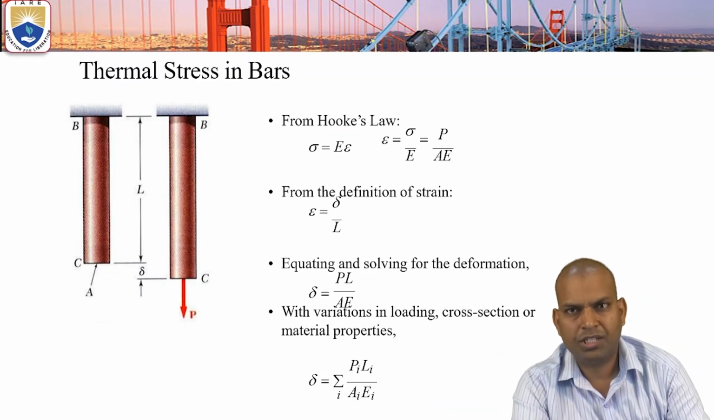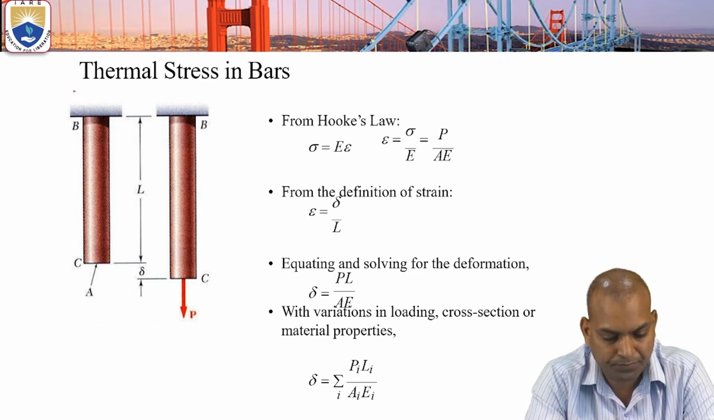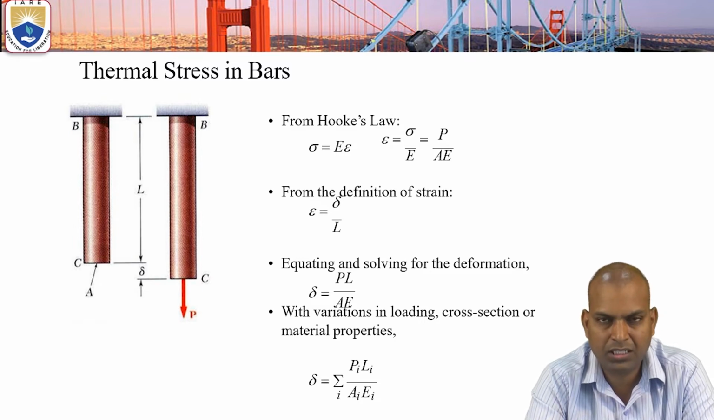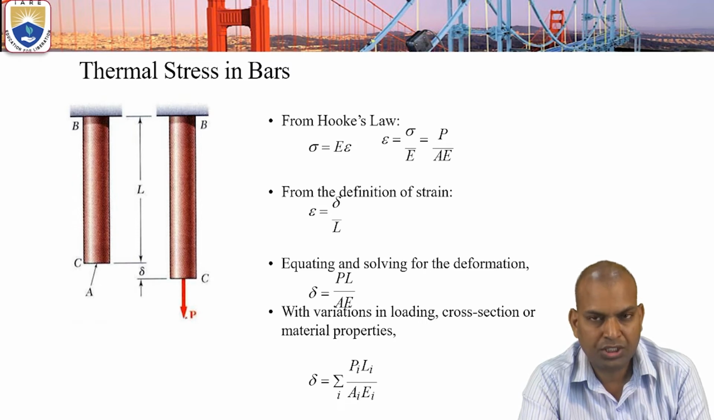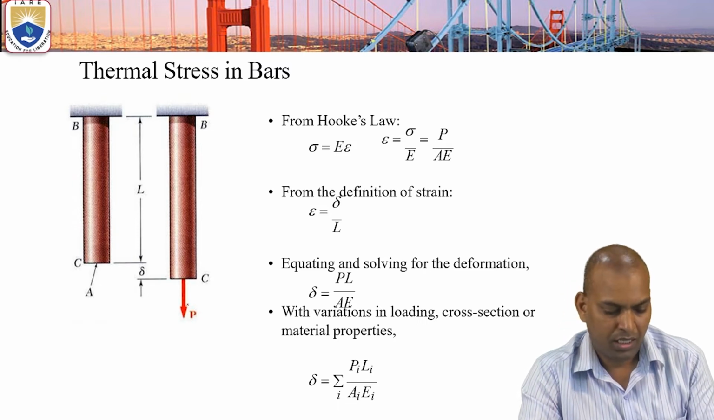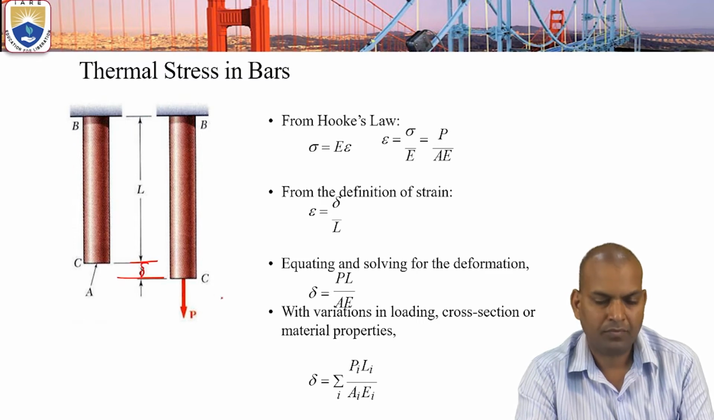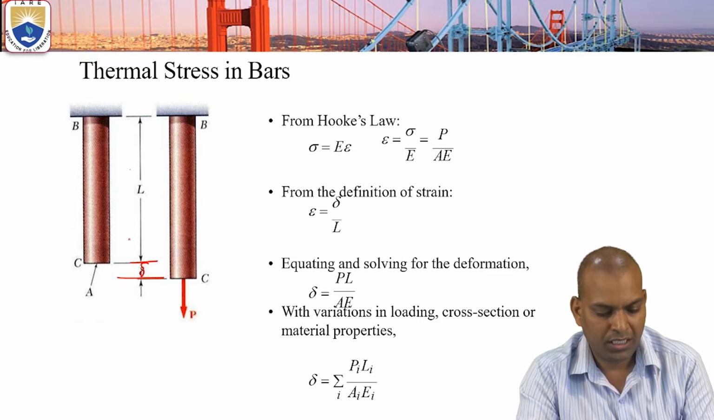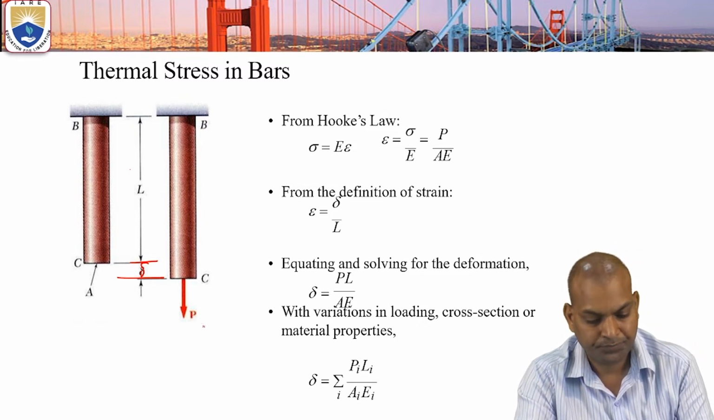Now another case study. What is the type of thermal stresses in bars? From Hooke's law, here there is a bar in this figure. It indicates BC is a circular cross section bar. It is subjected to an axial load P, and there is a deformation of delta, and L is the original length. After applying the axial load, the deformation is delta.